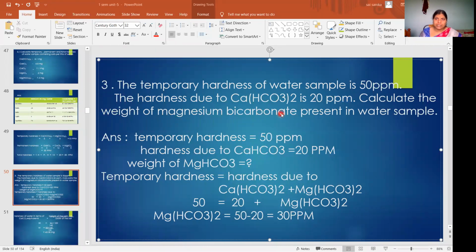Calculate the weight of magnesium bicarbonate present in the water sample. Here the HCO3 is taken twice, so make it a subscript.